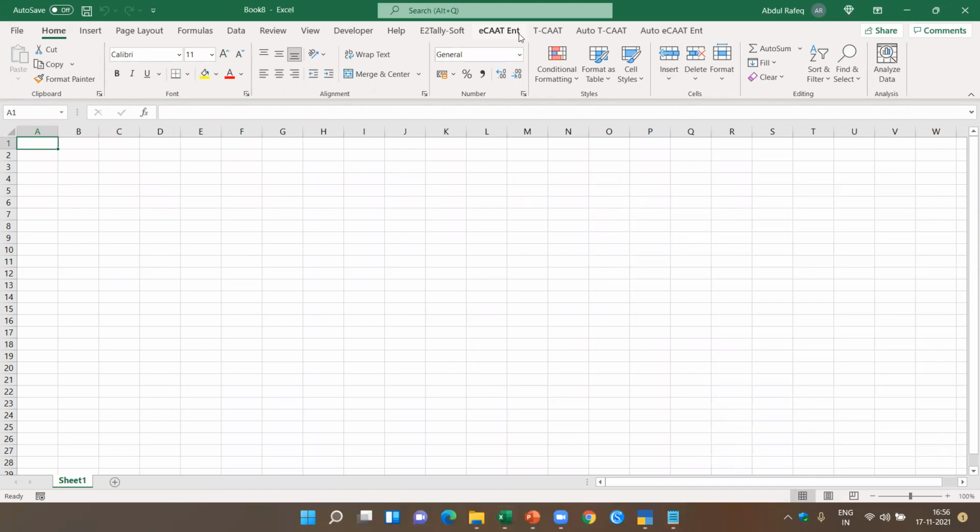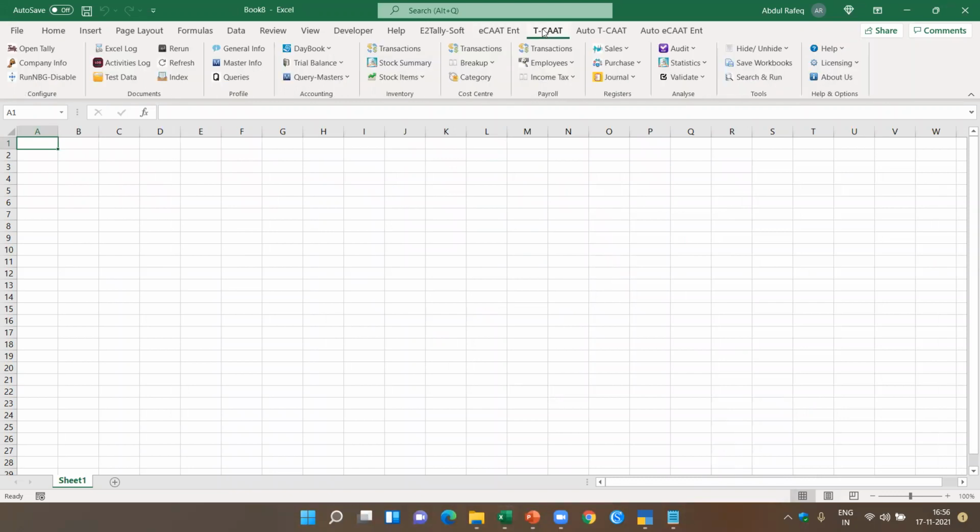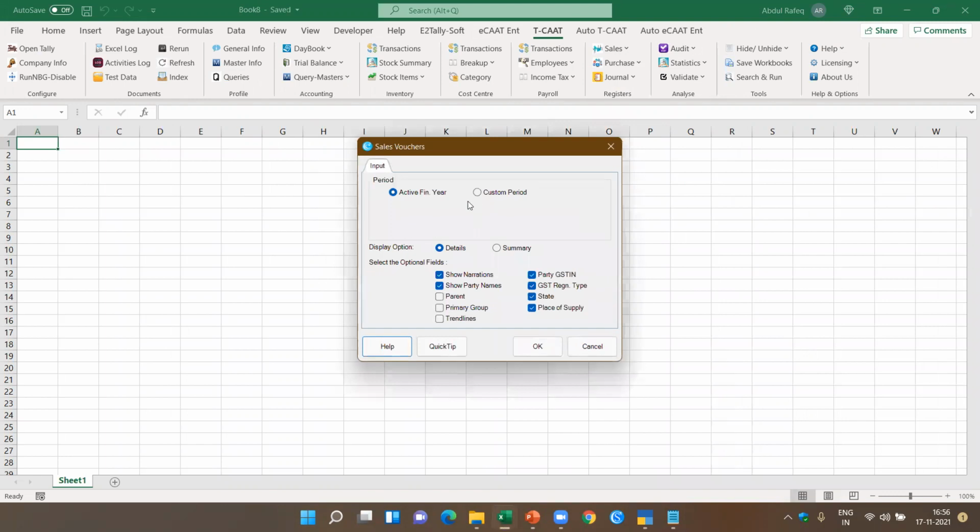Now I'm going to use the most significant feature of the software. I'm going to show you two parts. One is the sales register. I say sales vouchers, and you see here, I am able to get the sales vouchers. Let's say I don't want the narration or the party name. I want the party GSTN, state of supply, etc. In this, you know that for all these transactions I don't have the GST details, so it will be blank. So I just want this information.